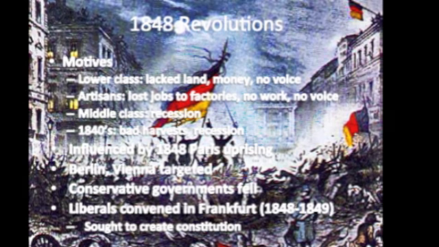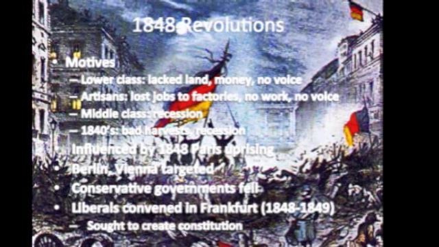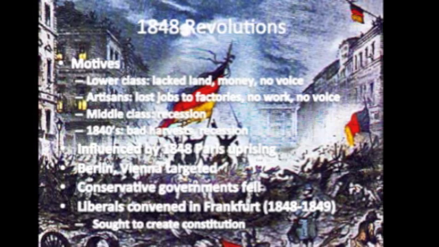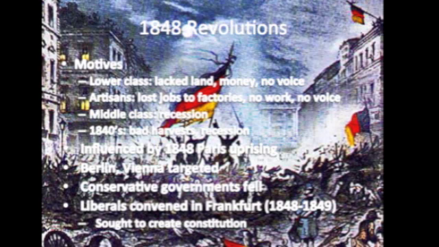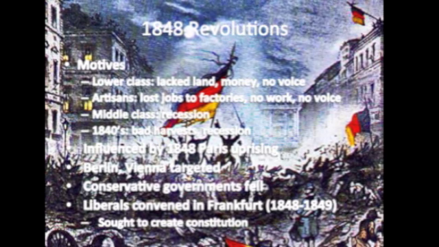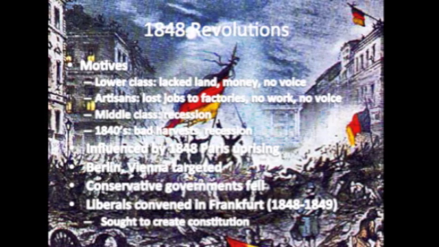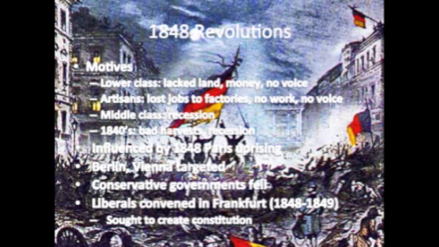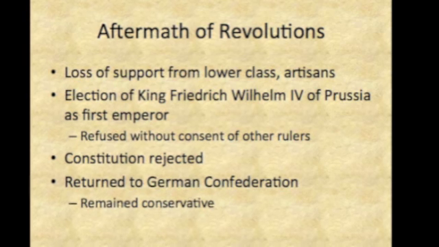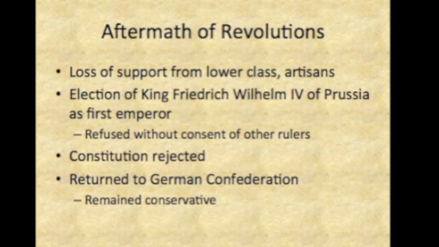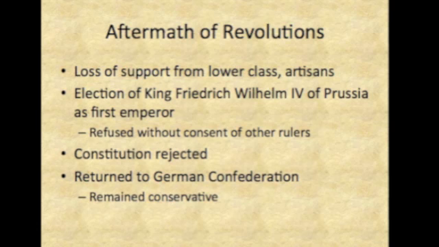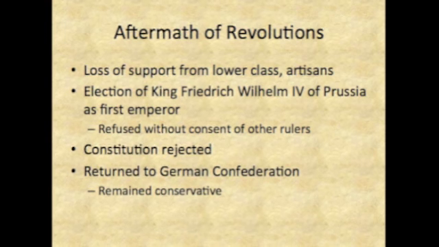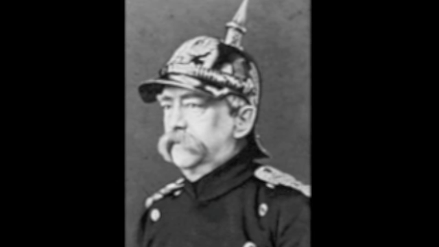The poor farmers lacked land, therefore they were able to make only enough money to survive. The artisans were constantly losing jobs because of factories which were a result of the Industrial Revolution. On top of that, the 1840s was a recession, as well as a period of poor harvests. The revolution gained momentum, and the liberals were able to hold a conference in Frankfurt where a new constitution was discussed. Ultimately, the revolution fell apart as conservatives reached out to the poor and the middle class, while the liberals could not agree. Witnessing this was Otto von Bismarck.